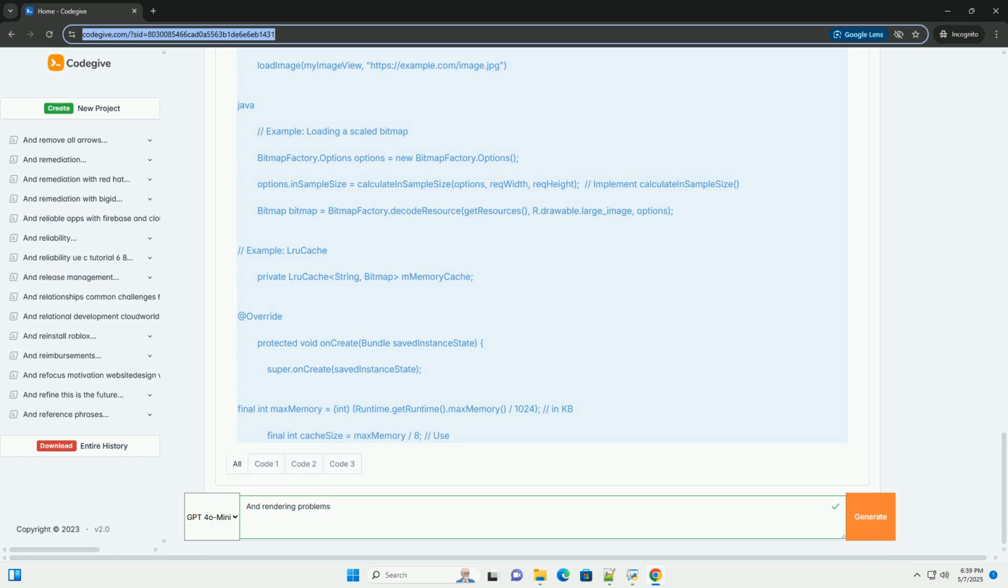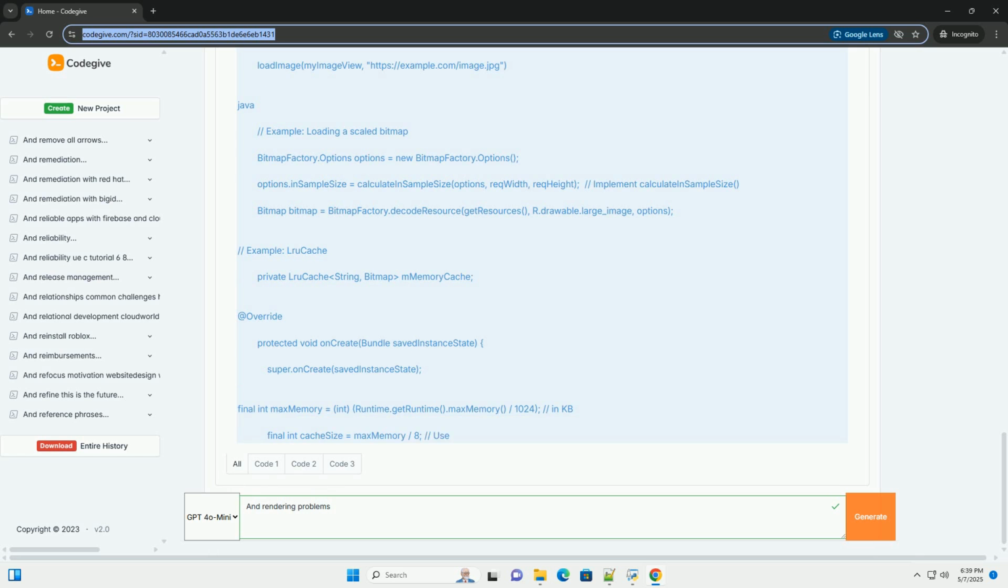Conclusion. Android rendering optimization is an ongoing process. By understanding the Android rendering pipeline, using the right debugging tools, and following best practices, you can significantly improve the performance and responsiveness of your Android applications. Remember to profile your code regularly and address any performance bottlenecks as early as possible. Keep learning about new Android features and techniques, and always strive to create a smooth and enjoyable user experience.